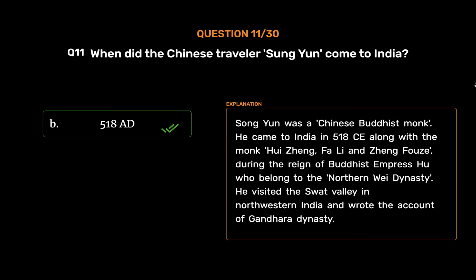518 AD. Sung Yun was a Chinese Buddhist monk. He came to India in 518 CE along with the monk Huisheng during the reign of Buddhist Empress Hu who belonged to the Northern Wei dynasty. He visited the Swat Valley in northwestern India and wrote the account of Gandhara.